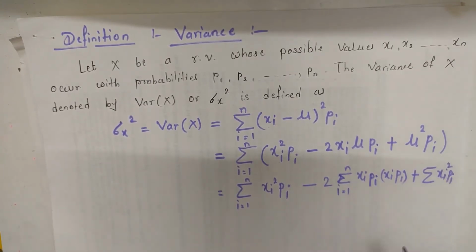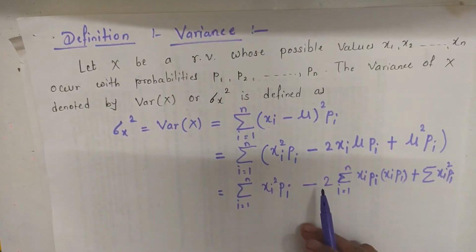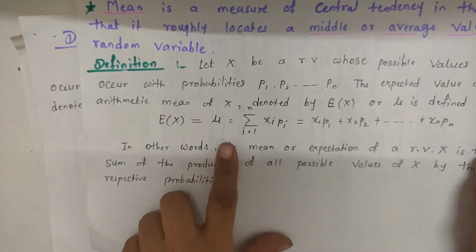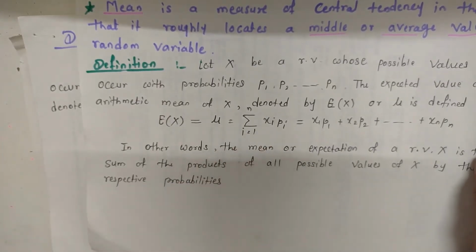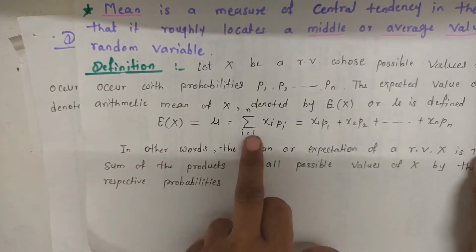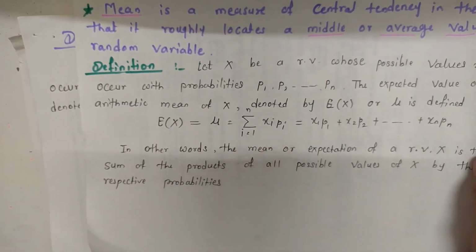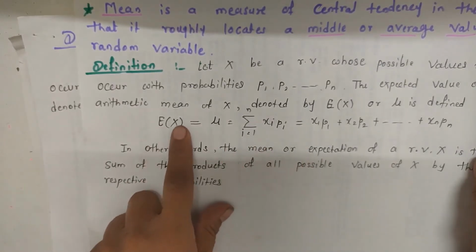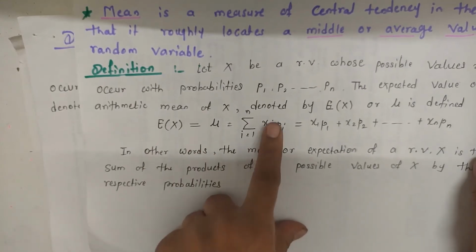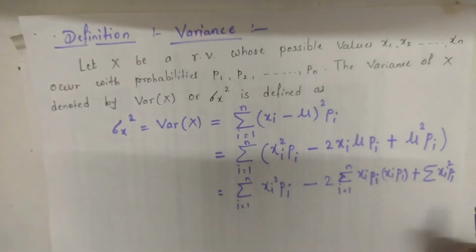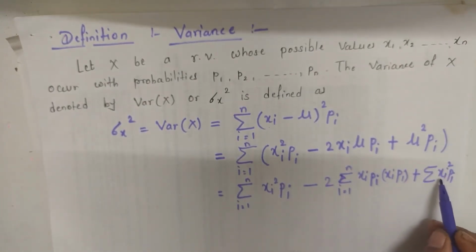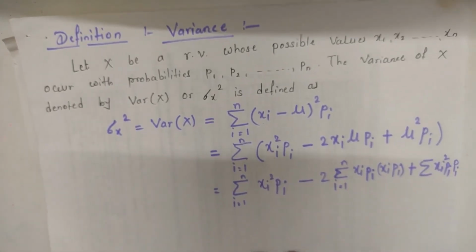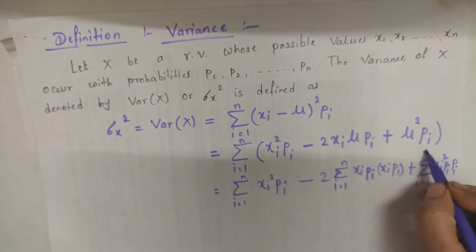If E of X is equal to summation xi pi, so mu is equal to summation xi pi. Now mu square is equal to summation xi square into pi, so E of X square is equal to summation xi square into pi. Here we substitute the value of mu square, that is summation xi square into pi, into this pi, i from 1 to n.